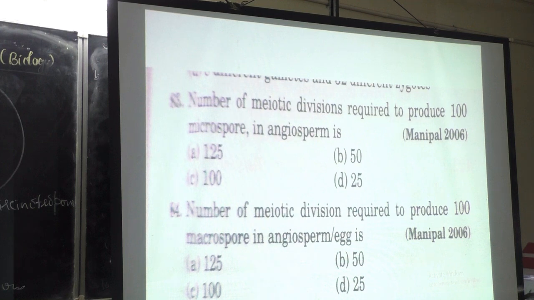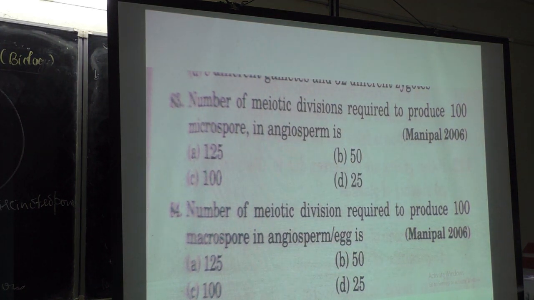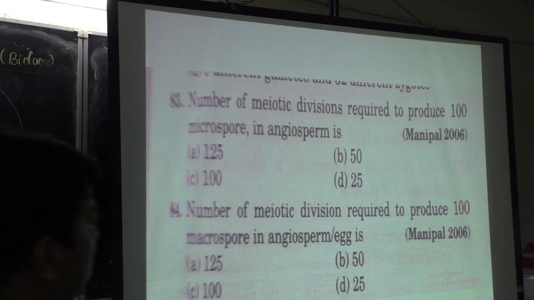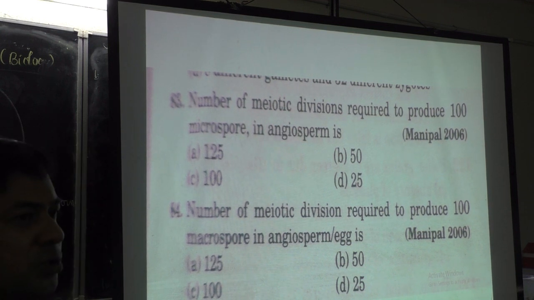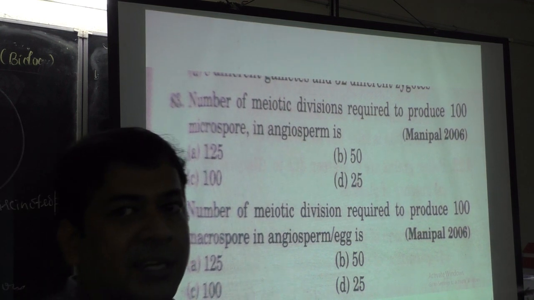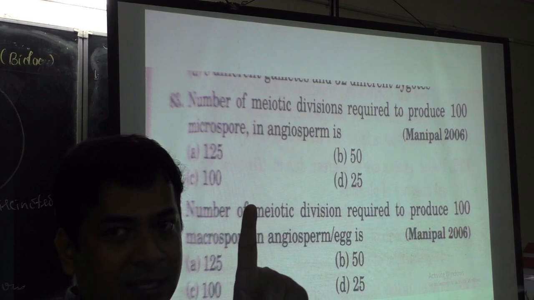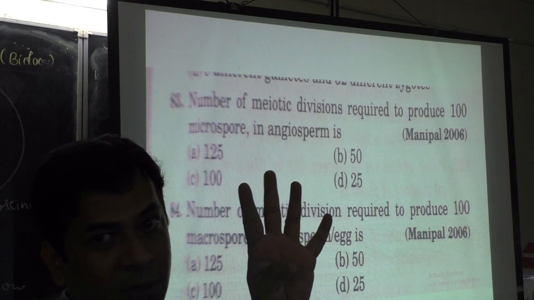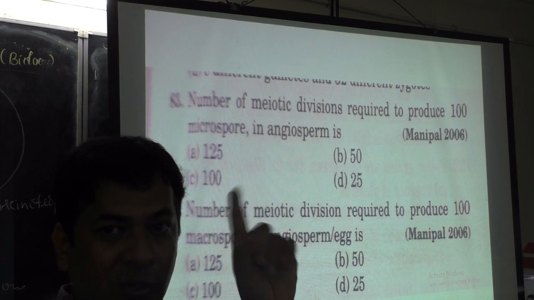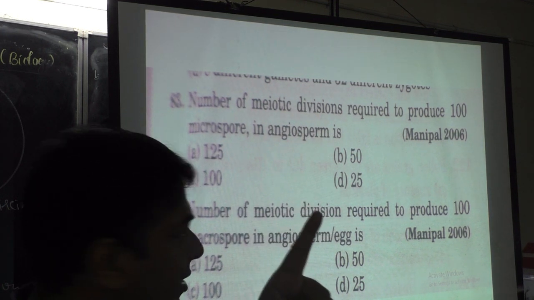Okay, so next question. Number of meiotic divisions required to produce 100 megaspores in an angiosperm, or eggs, is? You should know that one embryo sac contains only one egg. One microspore mother cell produces 4 pollen grains, but here one embryo sac produces 1 egg only.